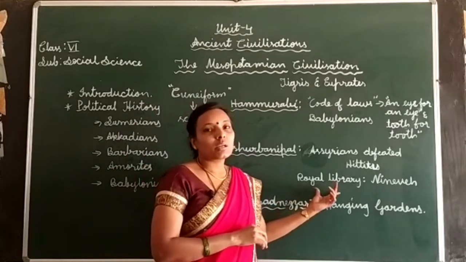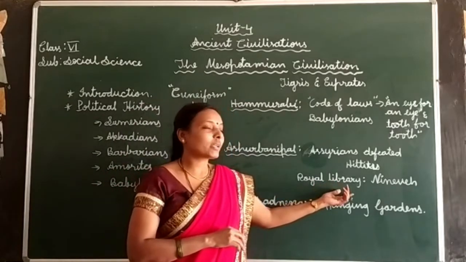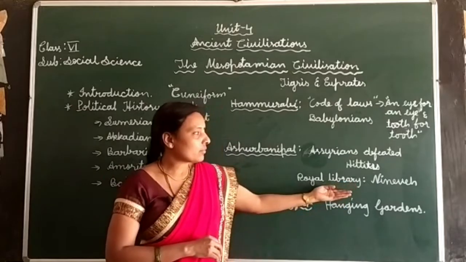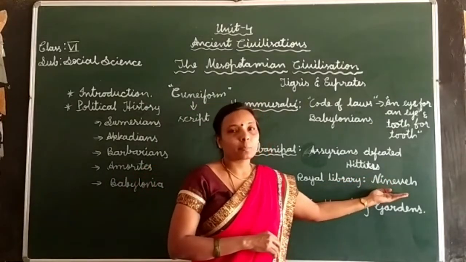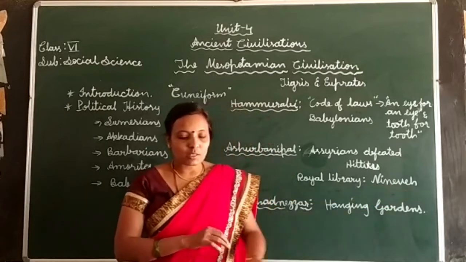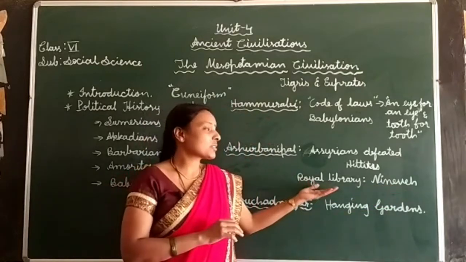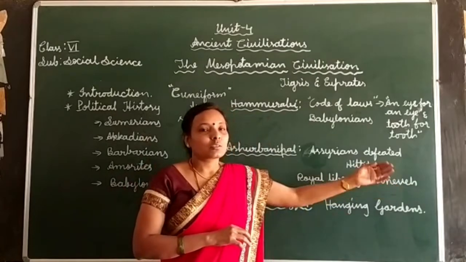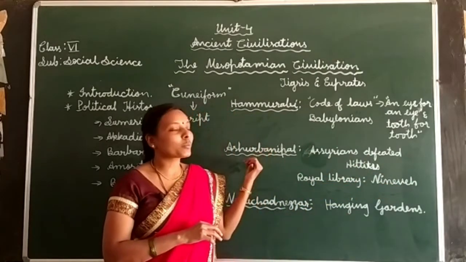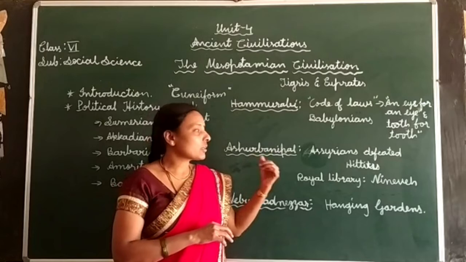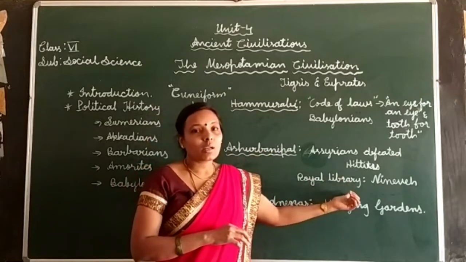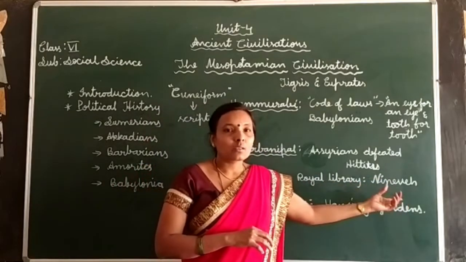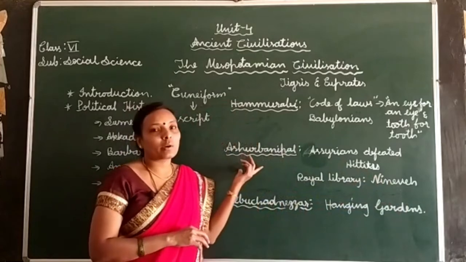During his rule, he established a royal library. The name of the place was Nineveh. So Assurbanipal established a royal library at Nineveh. So this is about Assurbanipal.